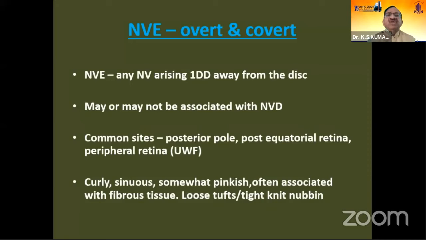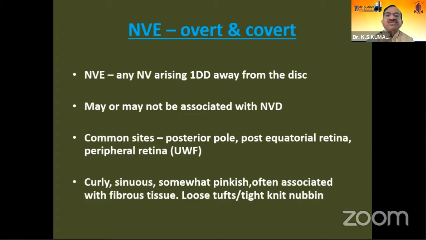I will start off the talk, for reasons of logistics, on NVE, overt and covert. Now, NVE, or neovascularization elsewhere, is defined as any neovascularization in the retina arising one disc diameter away from the disc. This is because the neovascularization arising from the disc itself can protrude to an area one disc diameter around the disc. Therefore, anything arising beyond one disc diameter away from the disc is considered as NVE.